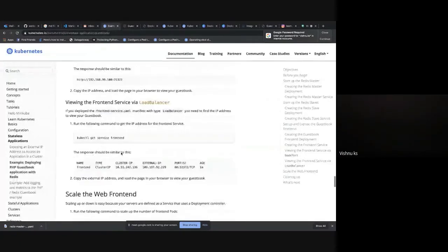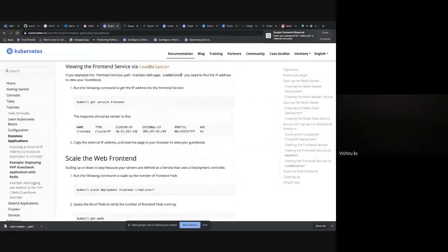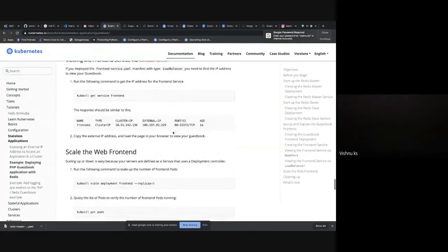So yeah, here you can create a load balancer only if you are using any cloud provider. Otherwise, you will not get the external IP. It will show pending status for long.